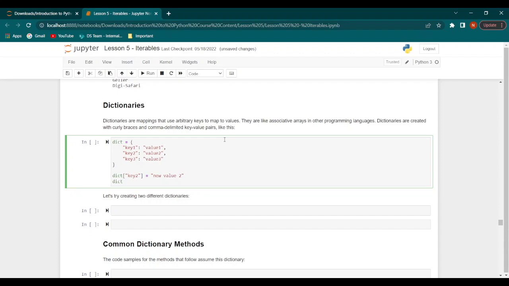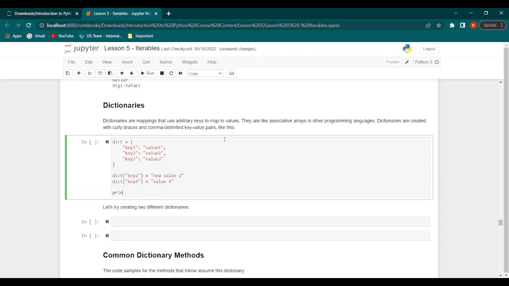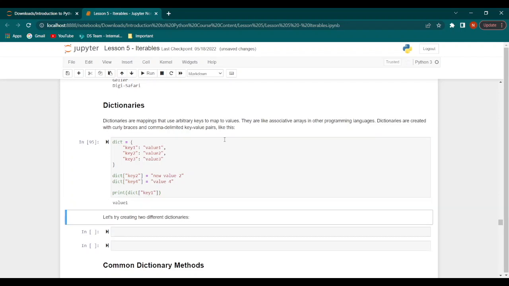Then we would have dict key 4 equal to value 4, and then we print dict key 1, which would print the value of the key.